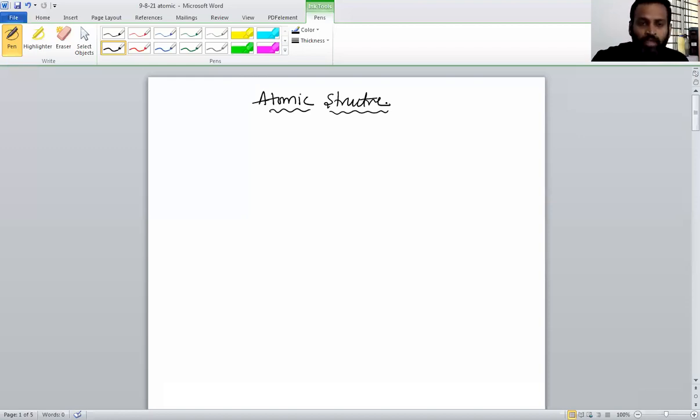Okay, you have to listen to the class properly and maintain notes properly. These two things you have to do. And one more important thing: you have to prepare everything on the same day. Suppose today I'm going to explain the Rutherford atomic model and then electromagnetic radiation, wave parameters like wavelength, wave number, frequency. When we discuss those, you should know everything and finish it on that same day.